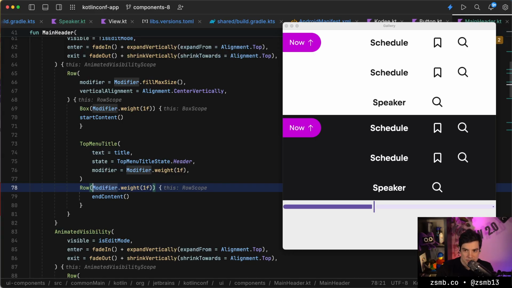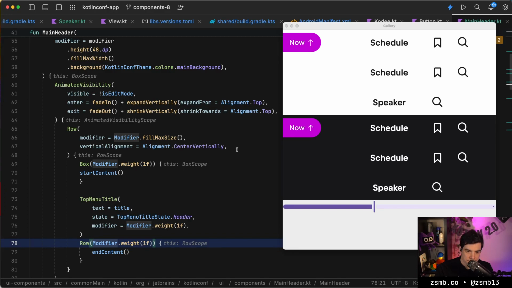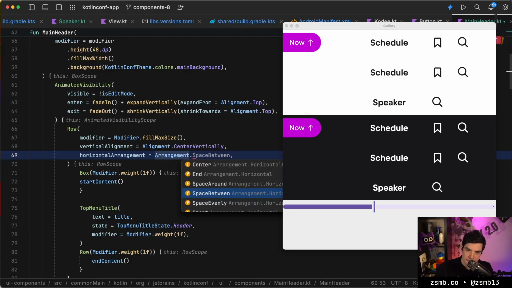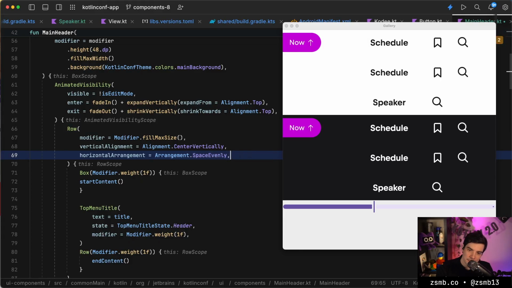Okay, that's good, except things are not spaced out now. So we need to change this row horizontal alignment. Sorry, arrangement. And the arrangement should be... Is it spaced evenly? No, this is already spaced evenly. So it's space around. Supposedly it's hot reloading. Space between.